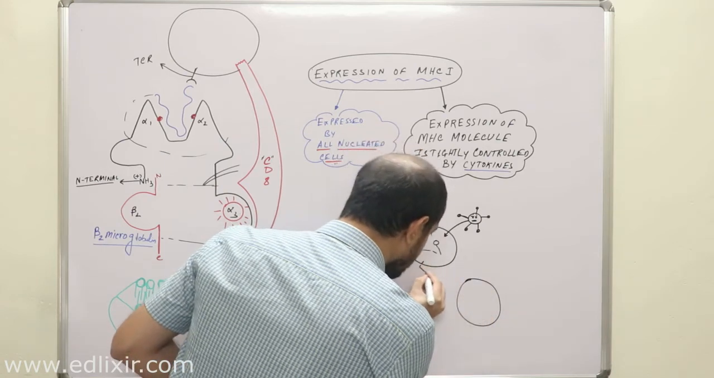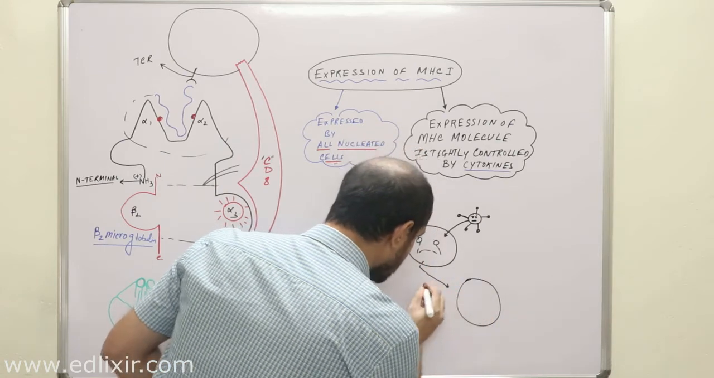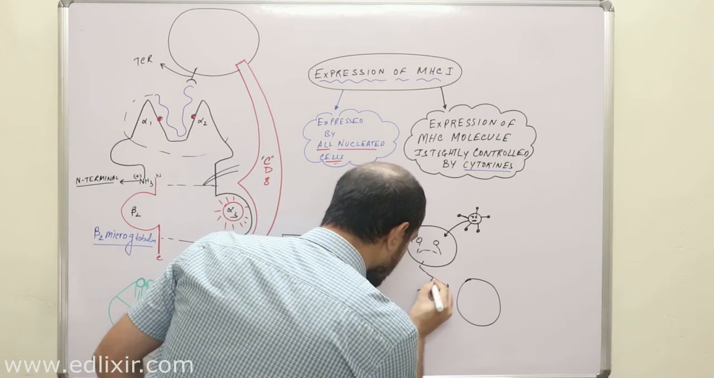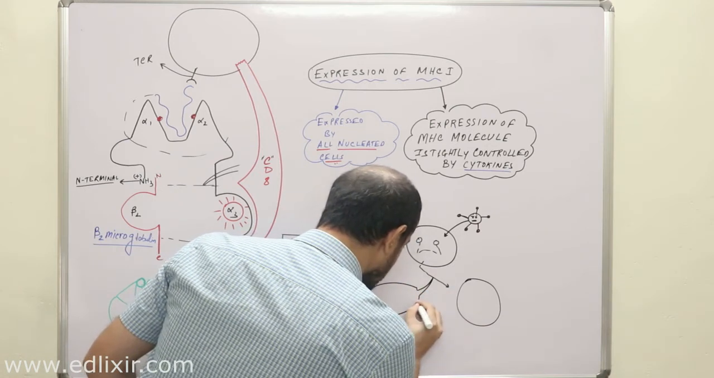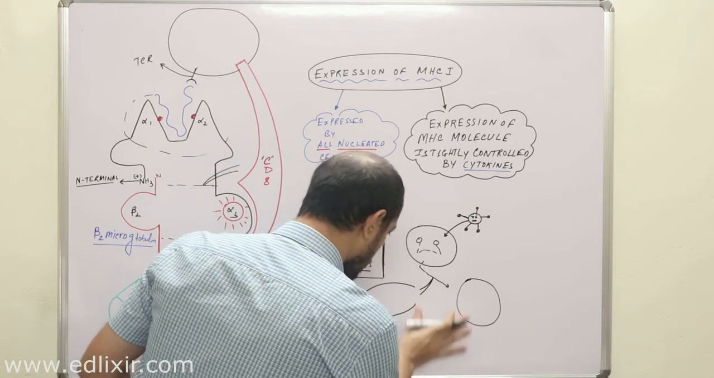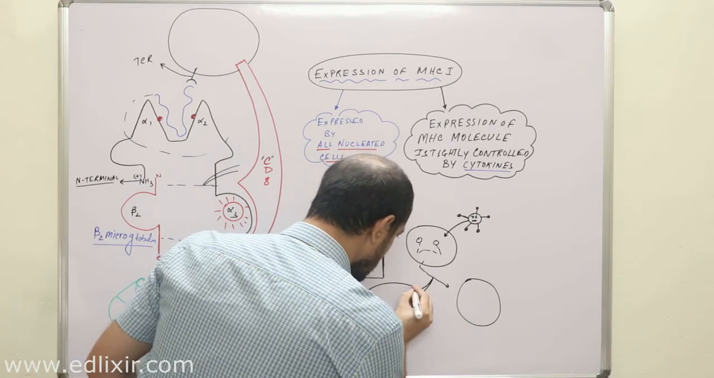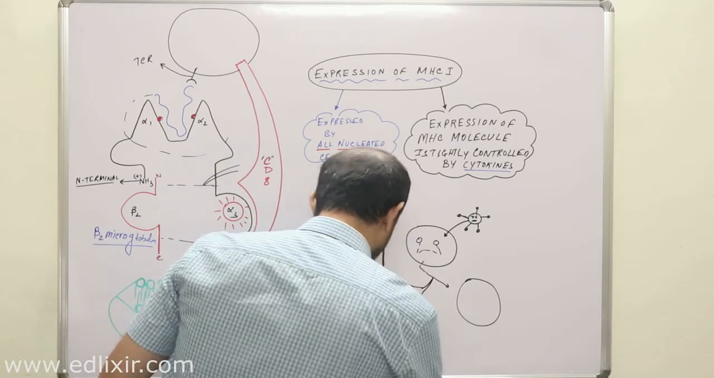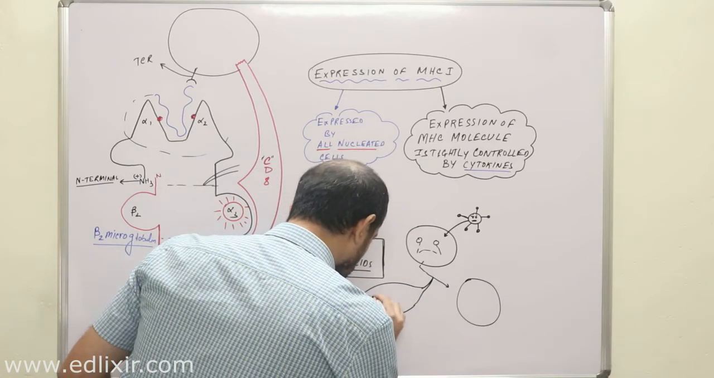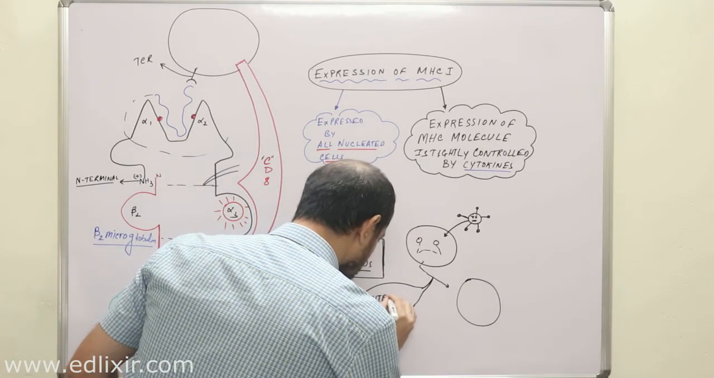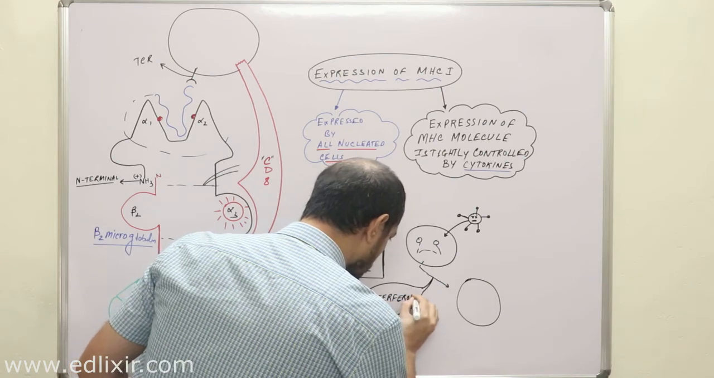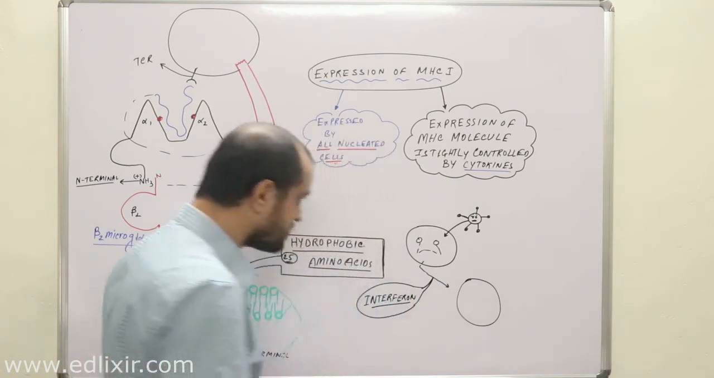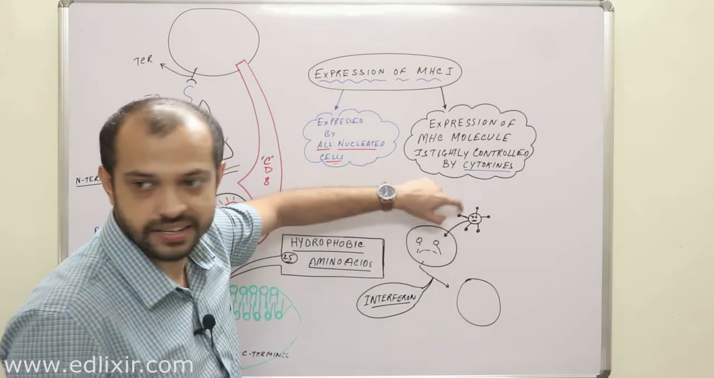And this cell will send a chemical message, and this chemical message is called interferon. Interferons. Why is it called interferon? Because they will interfere with the multiplication of this virus.